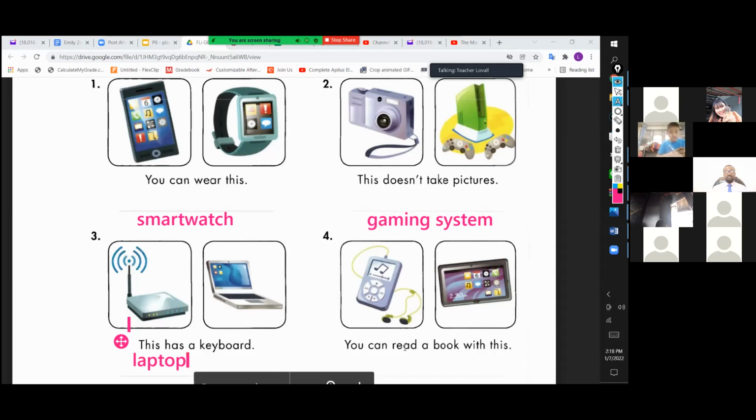And last, Nini, which one can you read? An MP3 player or a tablet? Tablet. All right, so guys, make sure you have these answers written in your book. Nini, wonderful job. Thank you for helping the teacher. All right, and let's keep scrolling down.